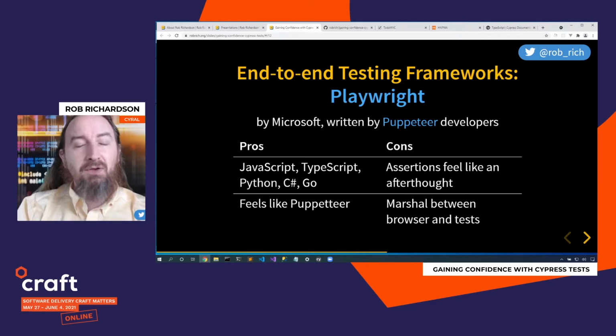Playwright does have a lot of support in different languages: JavaScript, TypeScript, Python, C#, Go, and others. And it feels a lot like Puppeteer. If you're comfortable with Puppeteer, you'll feel right at home with Playwright. But you'll also need to marshal content back and forth, and it feels a little weird.